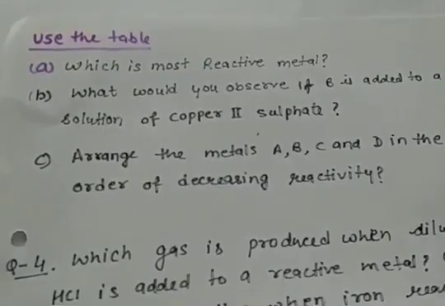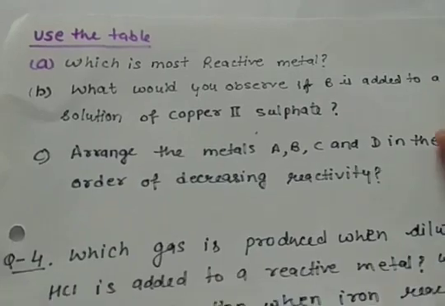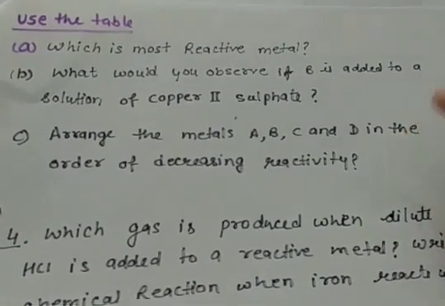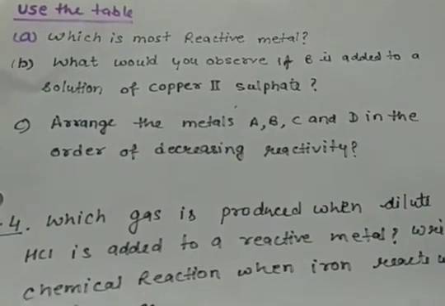Now you have to use the table to answer the following questions. Part A is which is the most reactive metal? B, what would you observe if B is added to a solution of copper 2 sulfate? Then in part C we have to arrange metals A, B, C, D in the order of their decreasing reactivity.